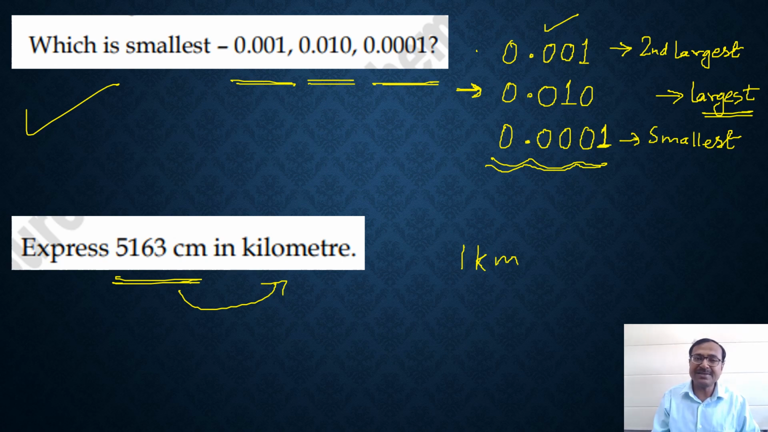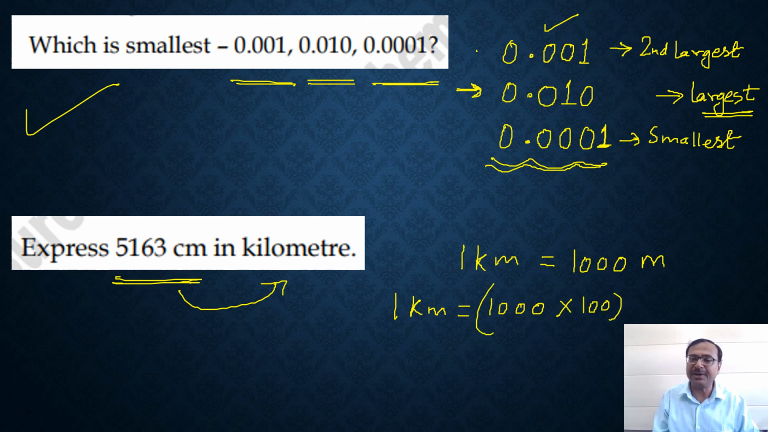Kilometer is a big unit. When it's converted to meters, kilo means 1000, right? So kilometer is 1000 meters. And if you want to convert 1 kilometer to centimeters, then 1000 meters, meter is 100 centimeters, right? So you need to multiply further by 100 to convert that into centimeters. So how many centimeters are there in a kilometer? You will have 1 followed by 5 zeros, that many centimeters.